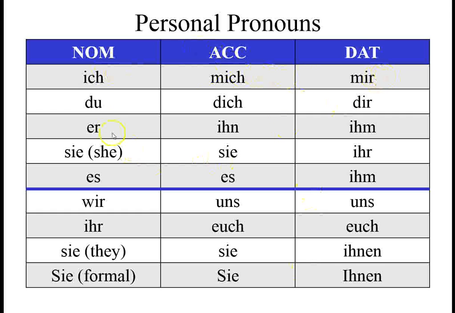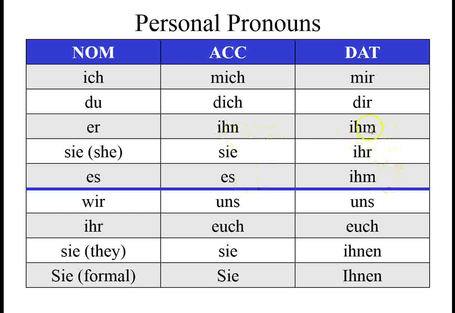Ich mich mir, du dich dir, er ihn ihm, think der die das die, den die das die, dem der dem den, sie ihr, es ihm. Once again, thinking of der die das, den die das. There's the N change.